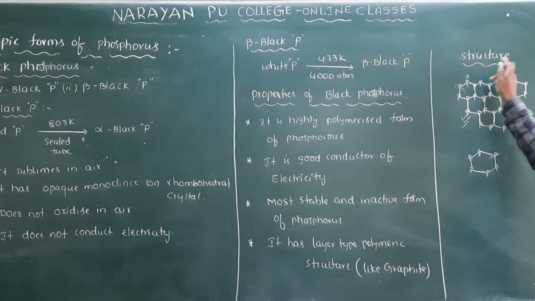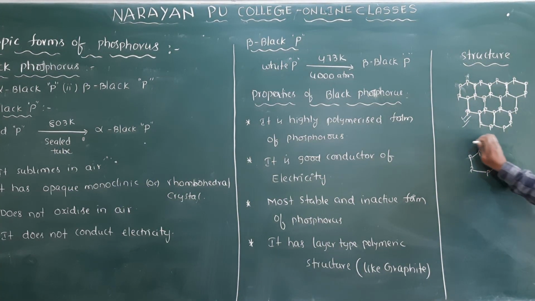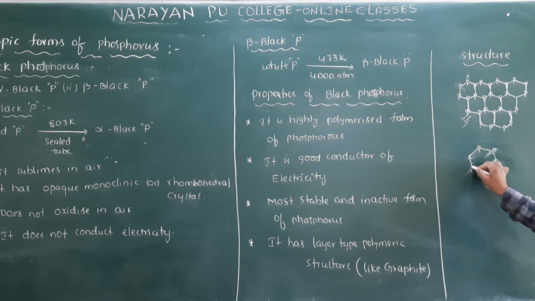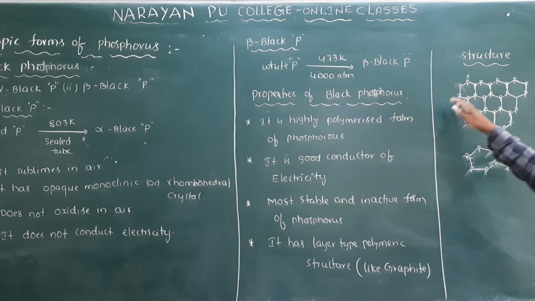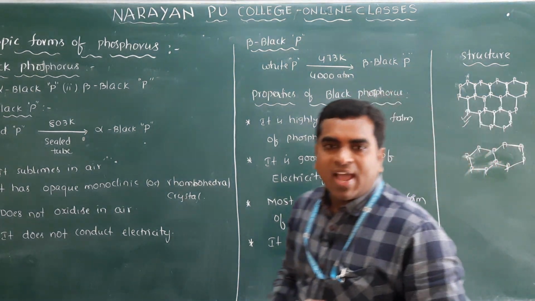So this is the structure. It is a benzene ring. Benzene ring means all carbons will be there. Instead of carbons, what you have to put ma? Here phosphorus atoms you put, and again you combine here with the phosphorus atoms, and you will get a highly polymeric structure. And this is about the black phosphorus.